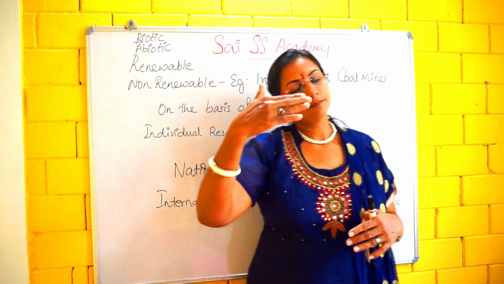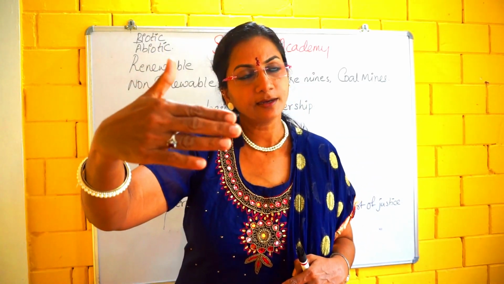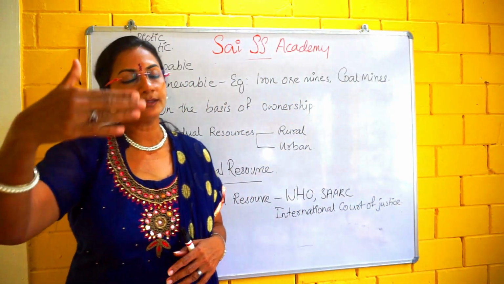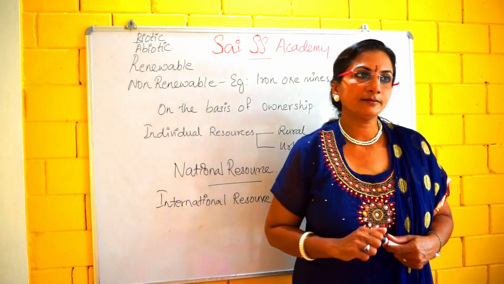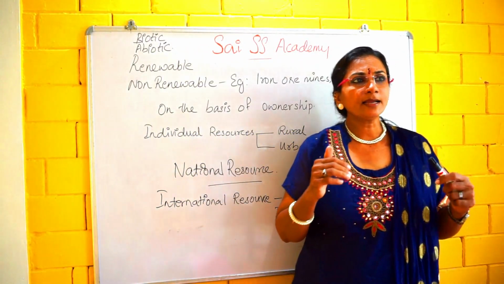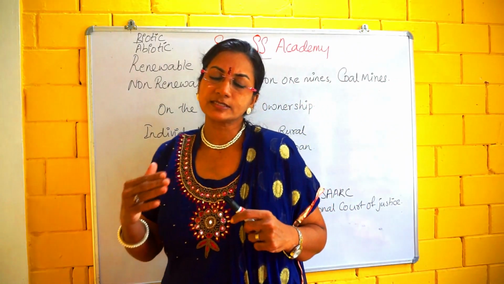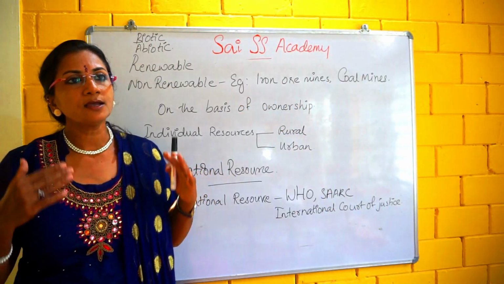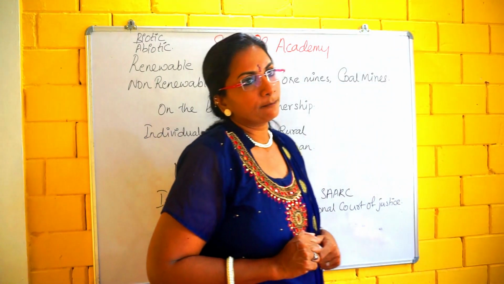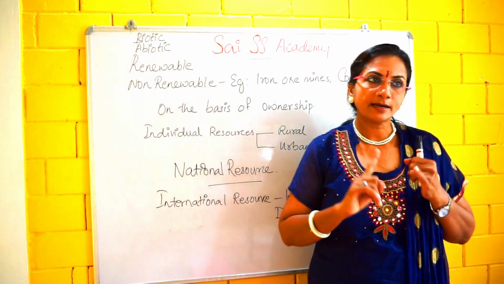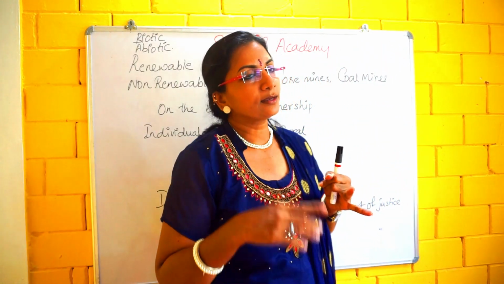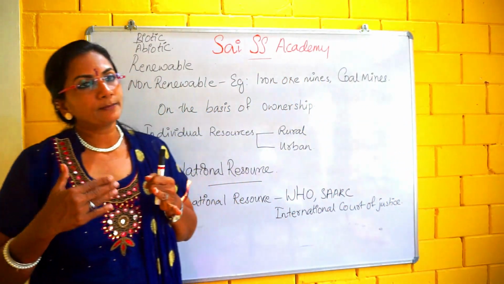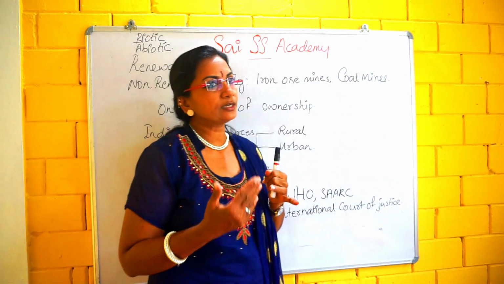What does jurisdiction mean? The country has complete power on this area. The country has the right for mineral extraction, fishing, etc.